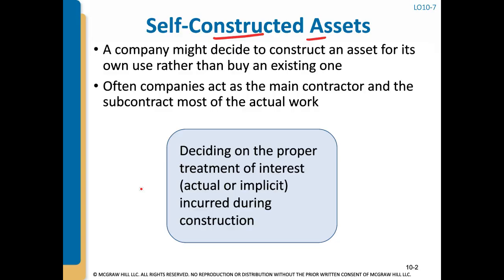Companies often act as the main contractor, but they'll subcontract a lot of that work, or most of that work. In order to build an asset, whether it's a building or a big piece of machinery or facility, a company needs to finance it, they need to pay for it. And the way they do that is many times they use a loan. They take out a loan to pay for that. And companies have to pay interest on that loan.